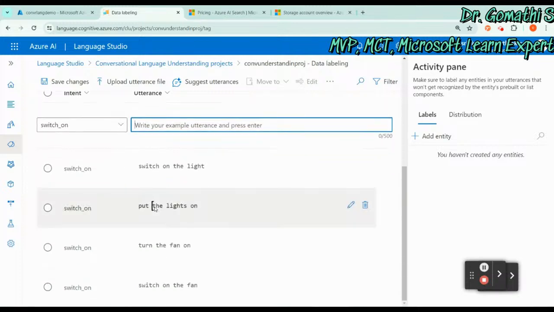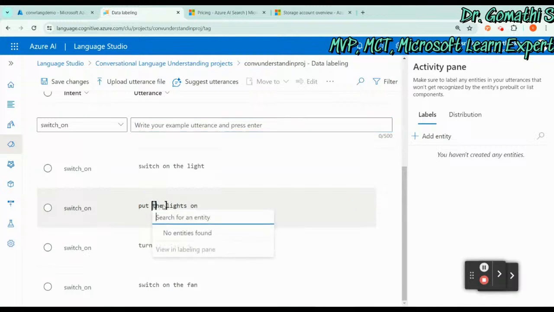Okay, switch on the light. For one intent you may add more utterances to that. So what is that? Utterances indicate the kind of language used to indicate that intent. So you can add many things for one single intent. Okay, so this is what the utterance is.